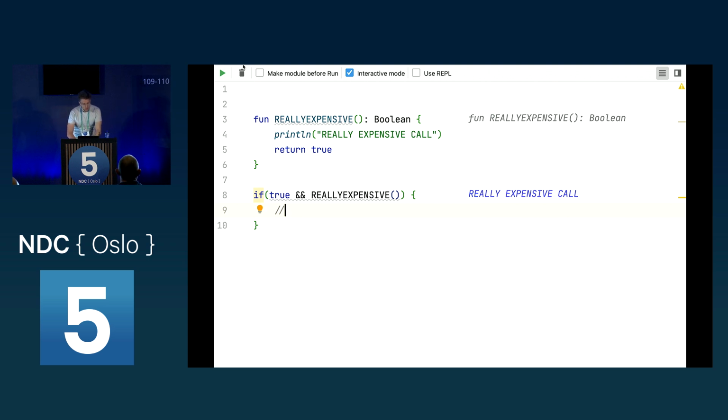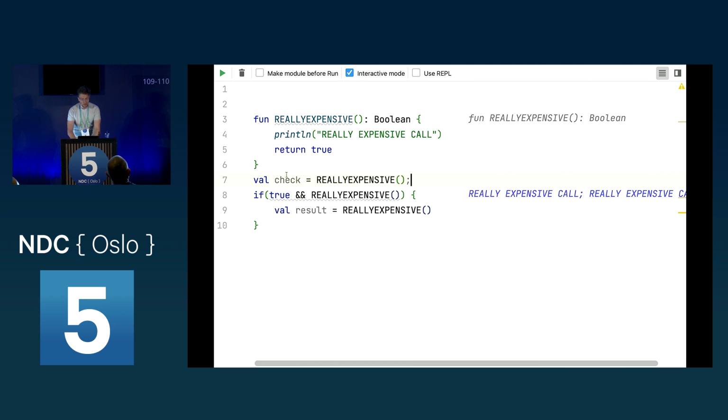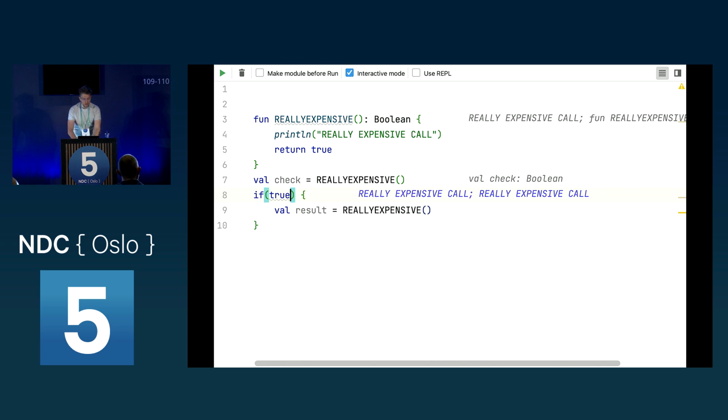What could we do? Well, we could just call this really expensive call again. But the problem, of course, is that we do this really expensive call twice. So what we could also do is have our check, which is really expensive here, and we will do it each time, even if we are not in this true case. The problem here is that even if we don't go into this case, we will still get this call because we have already evaluated the value for this really expensive call.